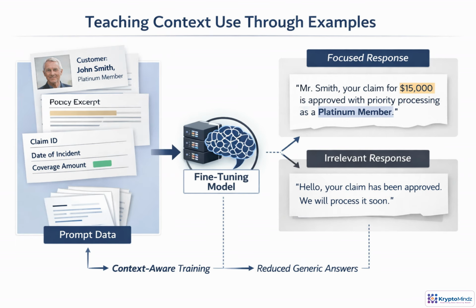Fine-tuning can also teach a model to treat prompt details as evidence, not background noise. If examples repeatedly use the customer tier, policy excerpt, and claim amount in the answer, the model learns that those details matter. The result is fewer generic replies and more grounded responses. But the boundary still matters. Fine-tuning shapes behavior. It still needs retrieval for current facts.